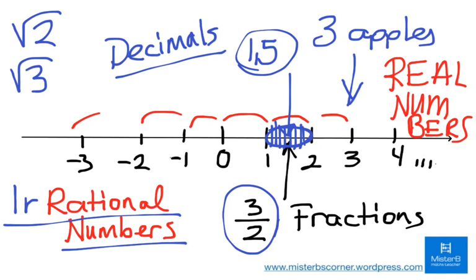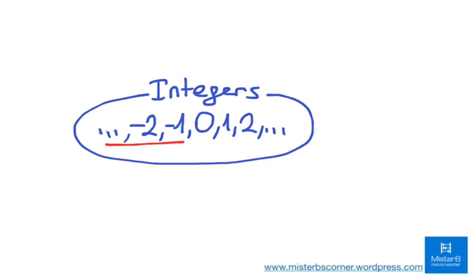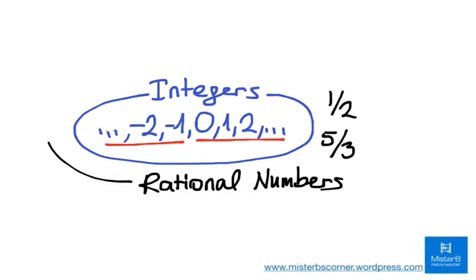So if we show this in a figure, it will look like this. These are the integers. Integers are formed of negative numbers and natural numbers, or negative numbers, positive numbers, and 0. Then come rational numbers.